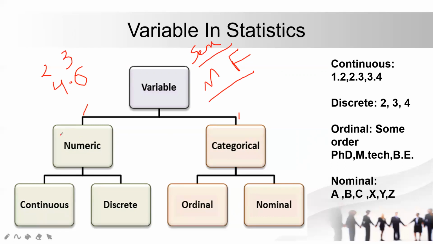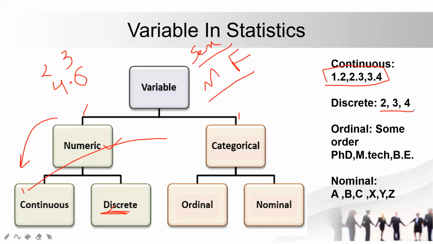Now we move further. If we move down to the leaf part of the tree, we will notice that it has further division. This division is continuous and discrete, and in category we have ordinal and nominal. So let's talk about numerical first. In numerical, continuous means that we have numbers like 1.0, 1.2, 2.3, and 3.4. We have these kinds of numbers. When we talk about discrete, it means whole numbers like 2, 3, and 4.